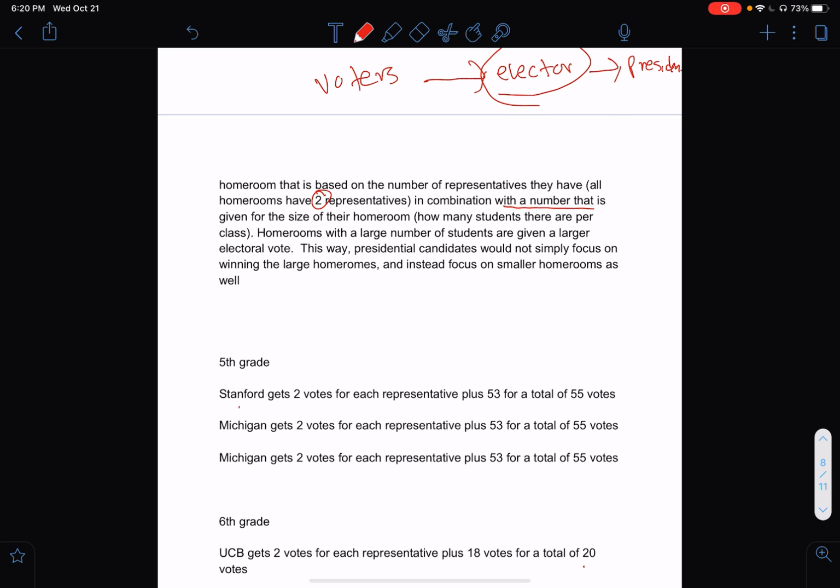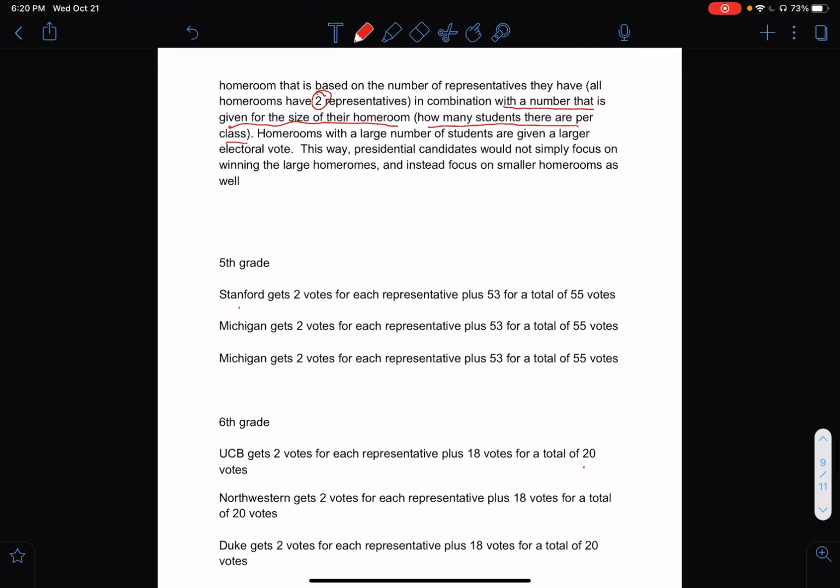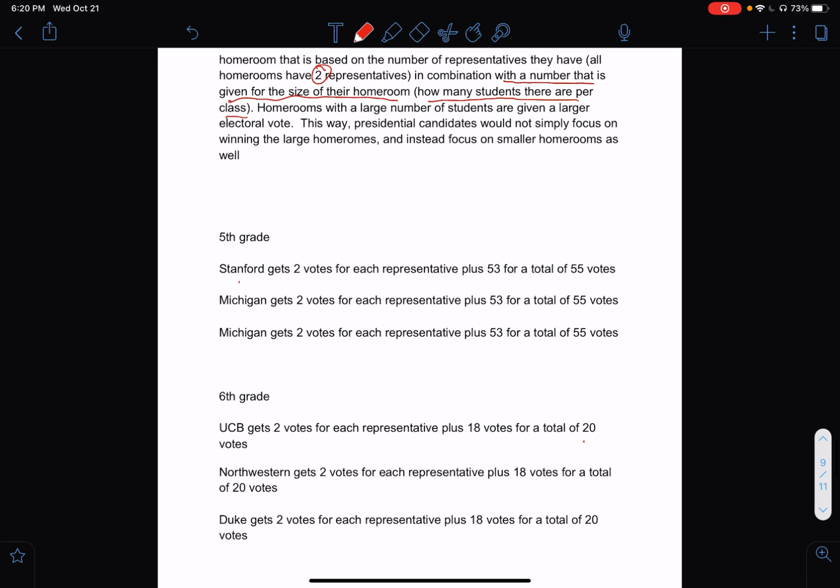That is in combination with a number that is given for the size of the homeroom, so how many students there are per class. Homerooms with a large number of students are given a larger electoral vote. This way, presidential candidates will not simply focus on winning a large homeroom, and instead focus on smaller homerooms as well. So here's an example.